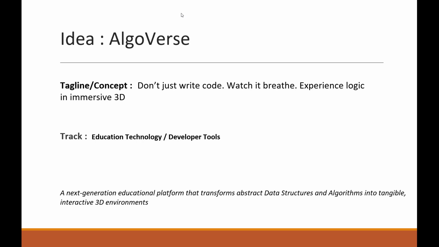Most students learn algorithms through code, diagrams, or videos, but algorithms are dynamic processes. They move, divide, and interact step by step. Still, we try to understand them through flat 2D explanations. This creates a gap between seeing the code and understanding the logic.